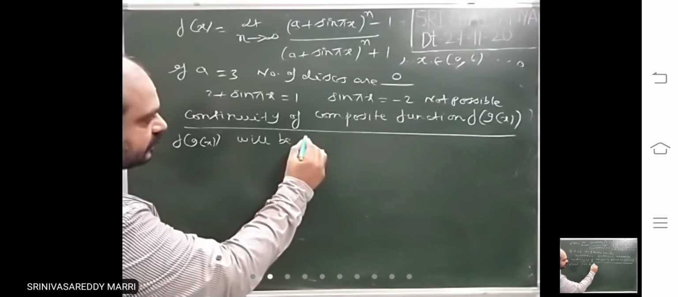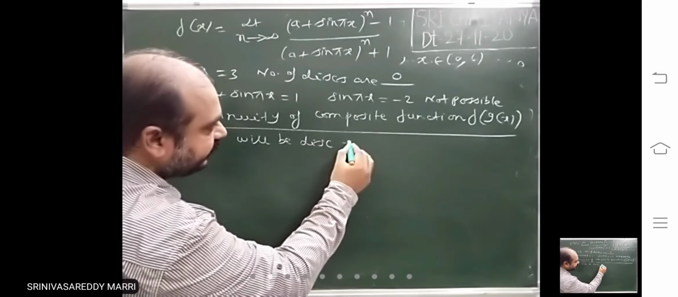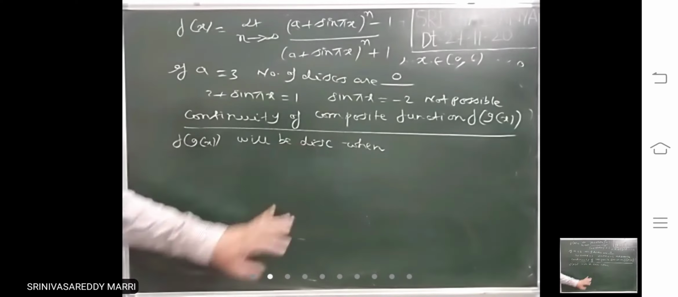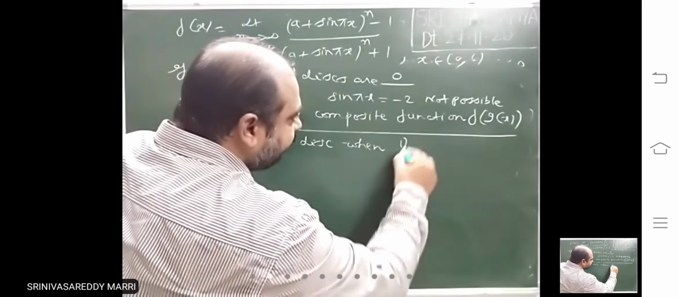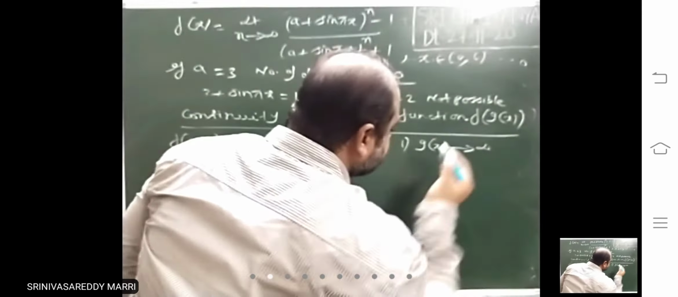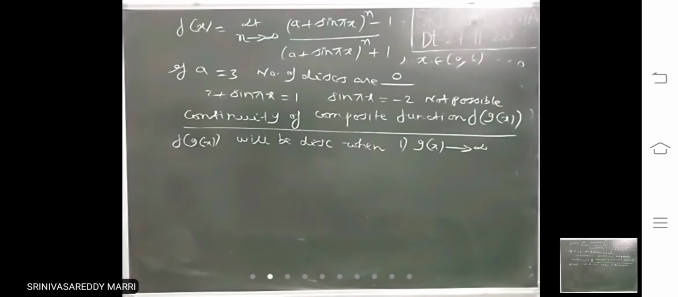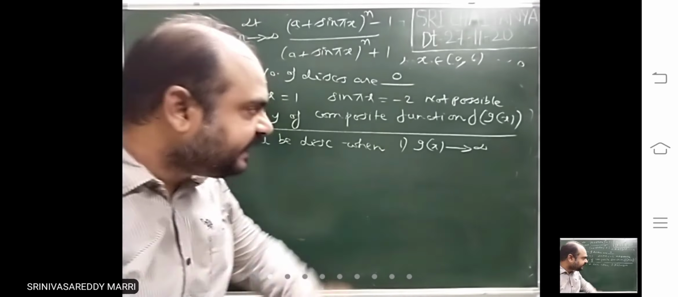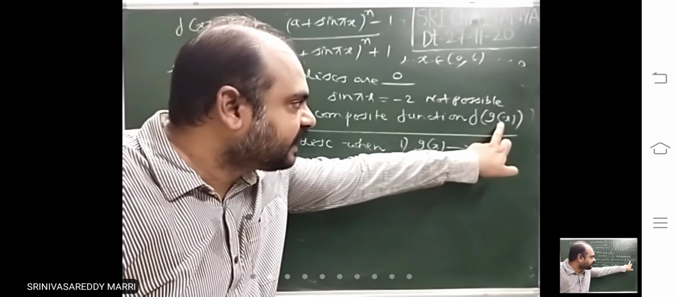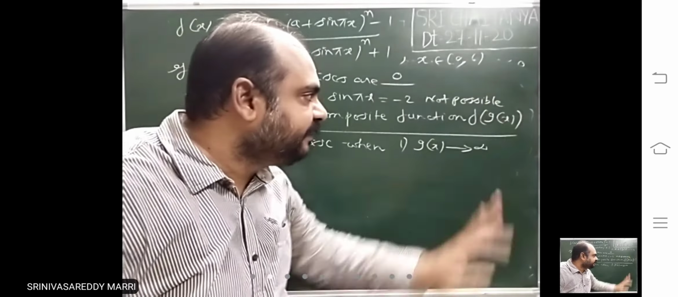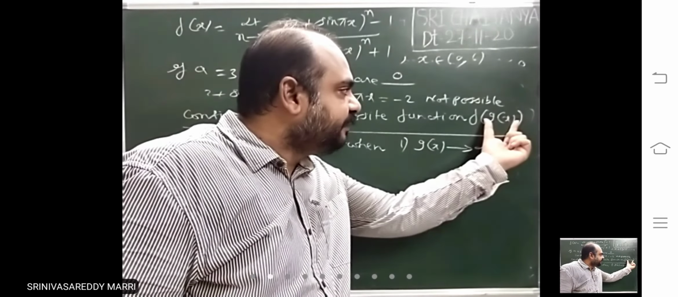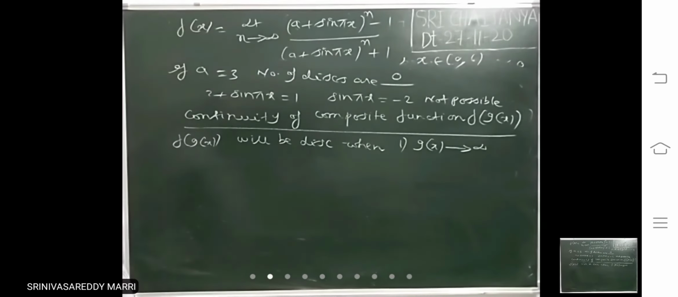This type of function f of g of x will be discontinuous when, suppose at one value of x, g of x becomes infinity. So that means that is discontinuity. If this becomes infinity, this limit will become infinity. Then that x value, where g of x will become infinity, is nothing but discontinuity of f of g of x.